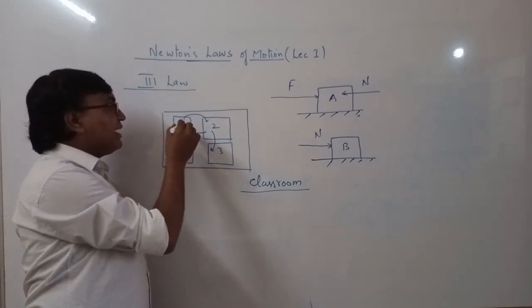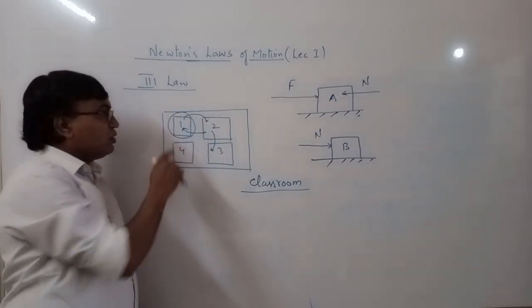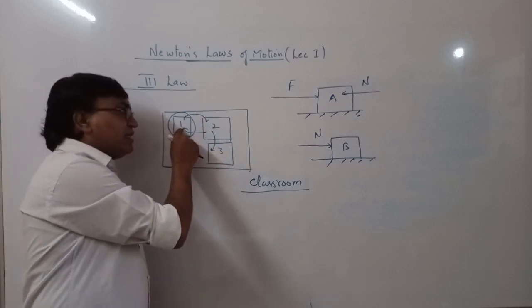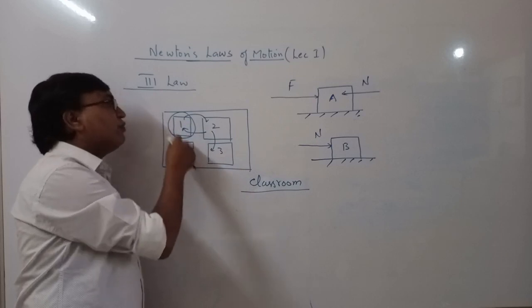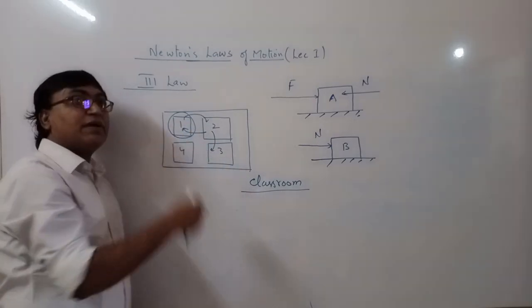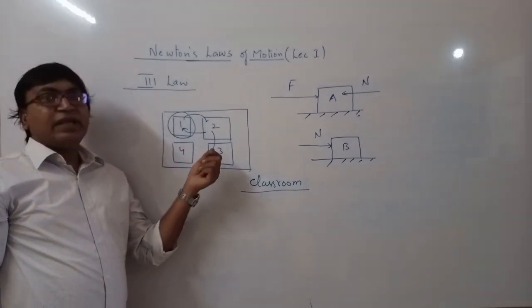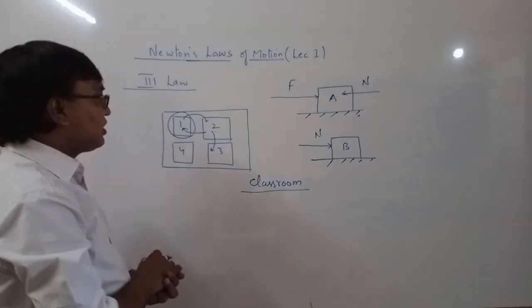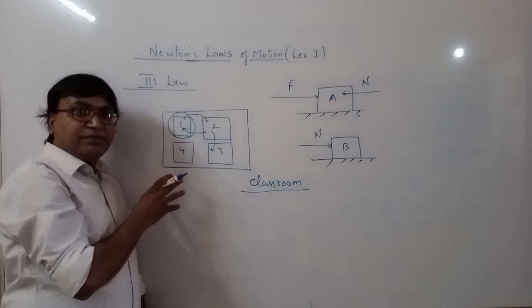Now suppose I consider only student 1 as the system. If 2 applies a force on 1, or 3 applies a force on 1, or 4 applies a force on 1, this force becomes an external force. So it is very simple. If the particles or bodies within the system are applying the forces, then those forces are internal.